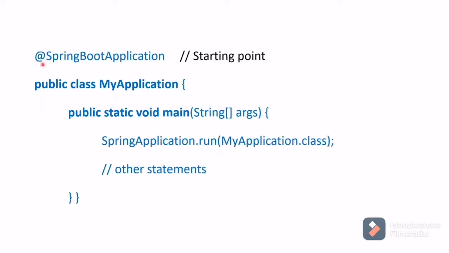Here, if you see @SpringBootApplication, this is the starting point for any Spring Boot application. Then our class name, then the main method. Inside this main method we need to mention SpringApplication.run of the class name, that is MyApplication.class. Like this, any Spring Boot application will have configuration. This will be considered as the starting point for that project.